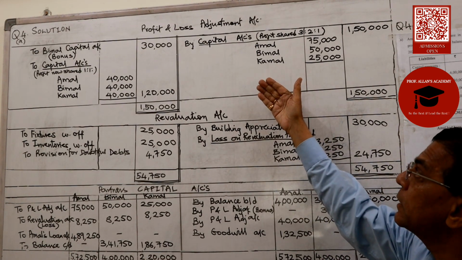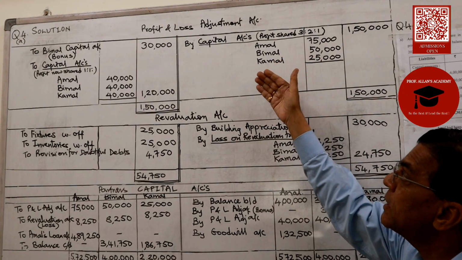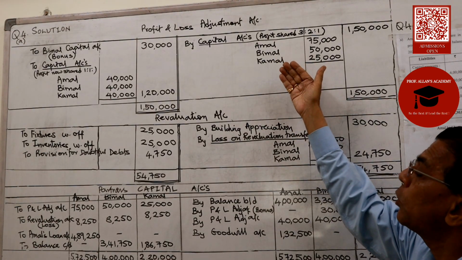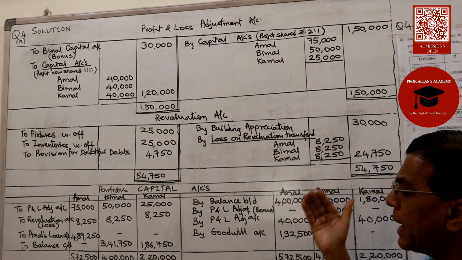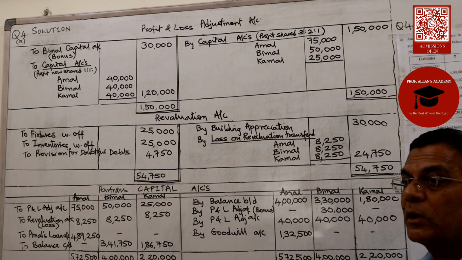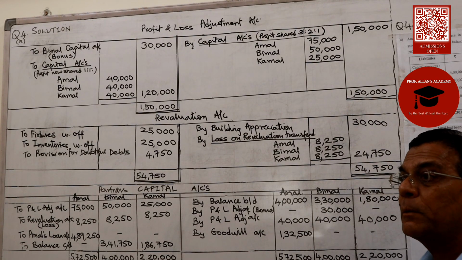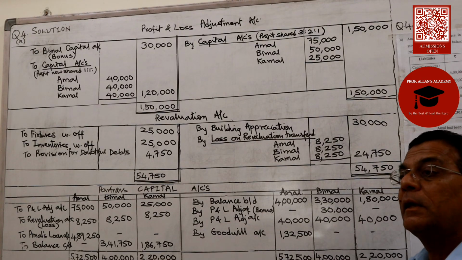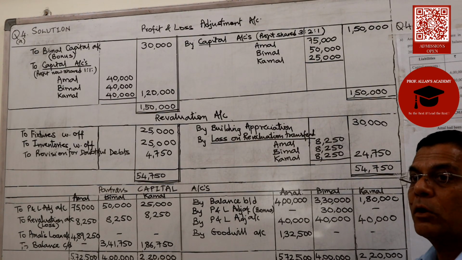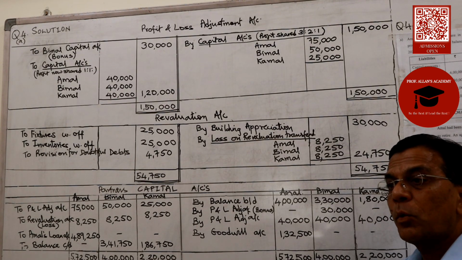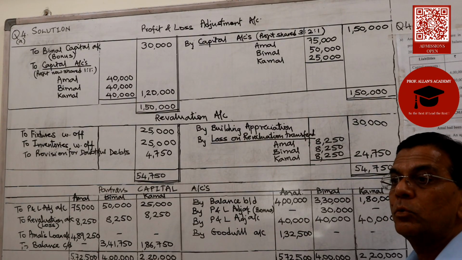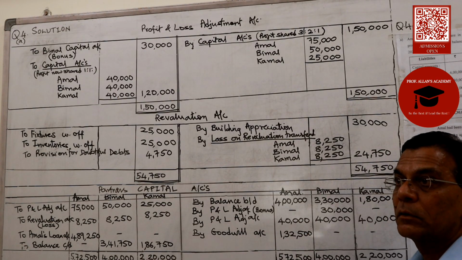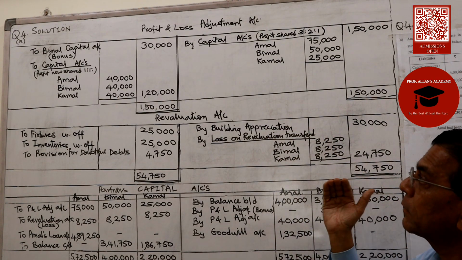But as you can see, it is for your understanding that the profit and loss adjustment account, the balance sheet and the working of the goodwill have also been prepared. And if you were to ask me, yes, do prepare it, because sometimes the questions can also ask you to prepare the needful. Therefore, look at it.